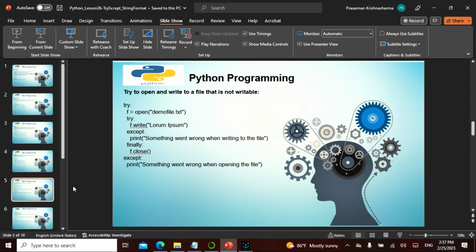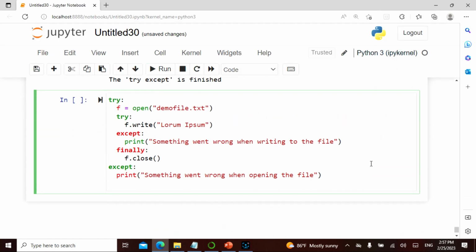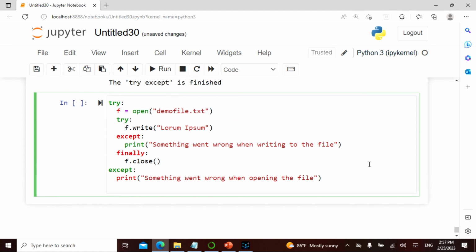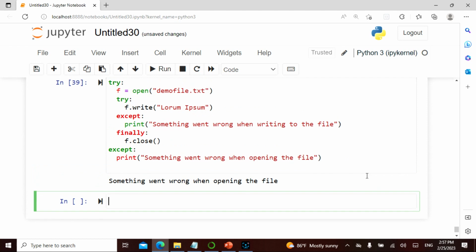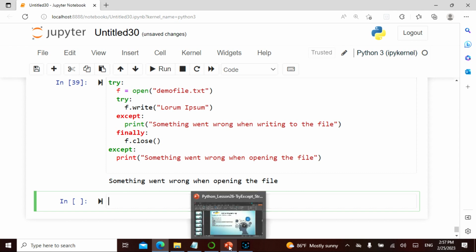Now what I'm going to do is try writing this command, which is not writable. So let's see what is happening. I say try, I say open my demo file, which I don't have, and then I say close. So let's see what it's doing. Something went wrong when opening the file, because it is not able to open the file since I don't have it. I give this command try, except, finally, and then I say close. All right.